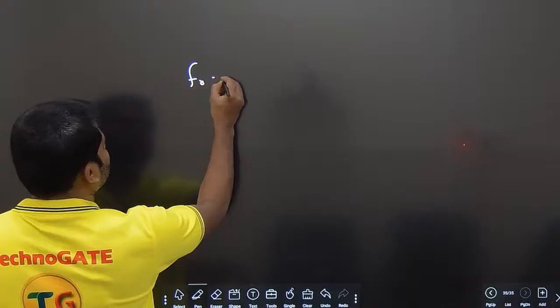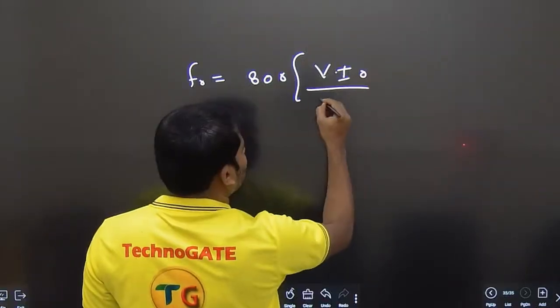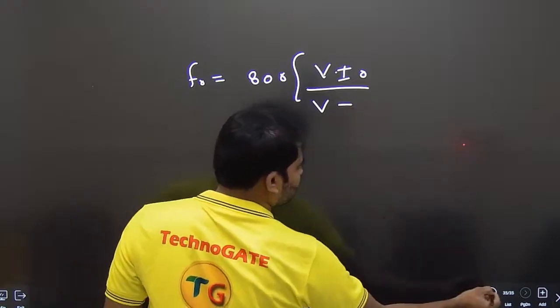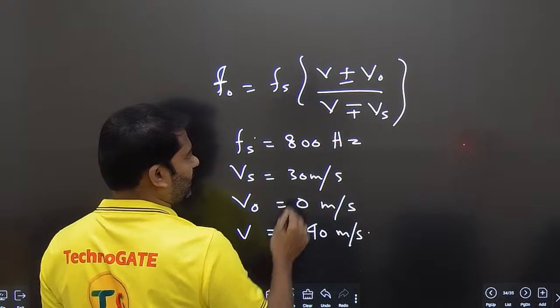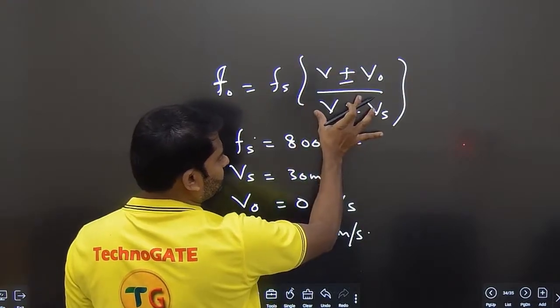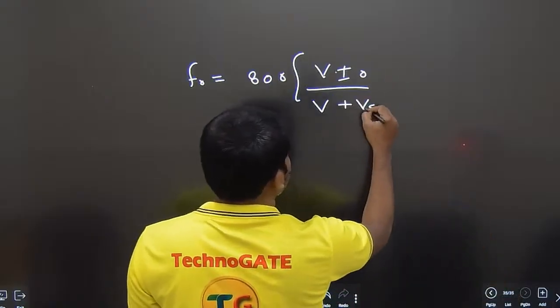f0 is equal to fs value, which is given as 800. v plus or minus v_s, because the source is going away, right? Since the source is going away, we should be reducing this frequency, so in the denominator we should be having plus. So there is plus Vs.